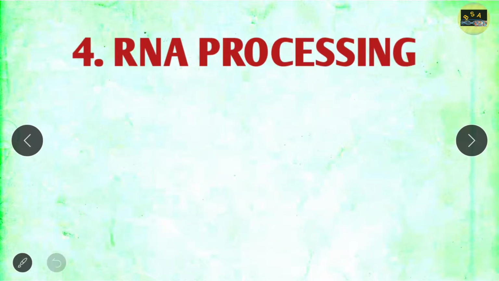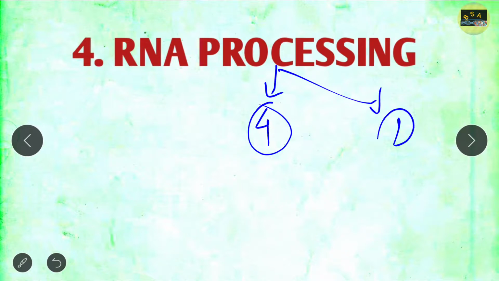Now let's move to RNA processing, another very important topic from where you may get a 4 marks question, or you may get a 2 marks question. So note down what you have to read here. You have to read capping and polyadenylation. If they ask a question from capping or polyadenylation, it will be a 2 marks question.